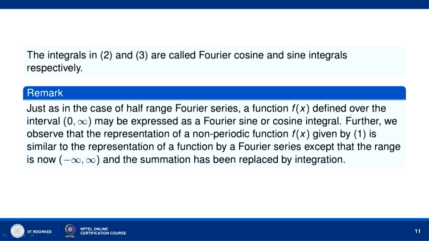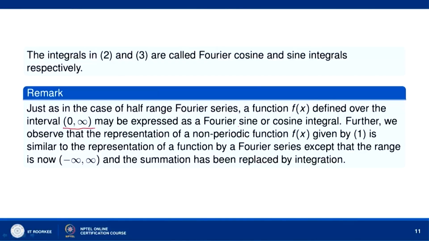Over the other half interval, minus infinity to 0, we were free to define the function in any way. So, we defined it by odd and even periodic extensions. When we used odd periodic extension, we found the half range Fourier sine series. When we define the function f as an even extension over the interval minus L to L, then we found the Fourier cosine series.